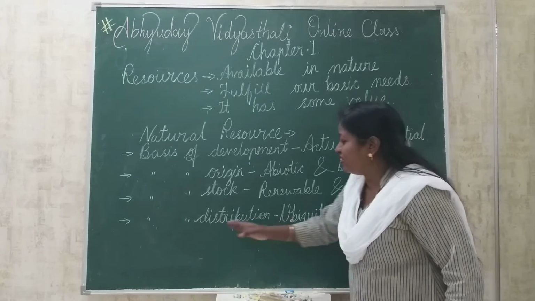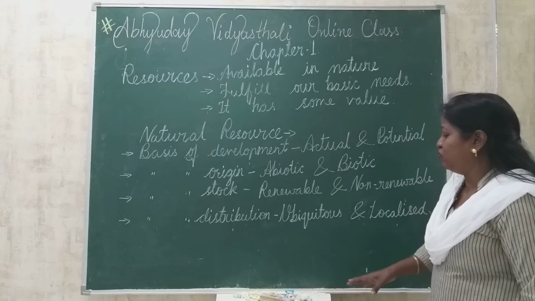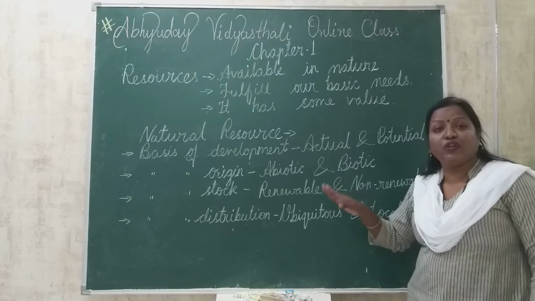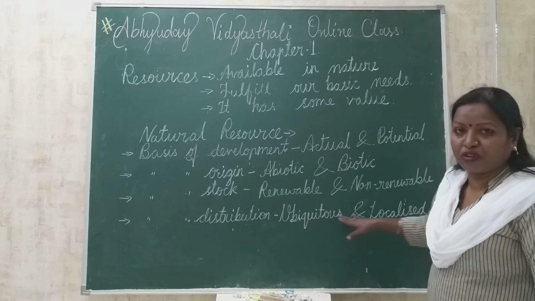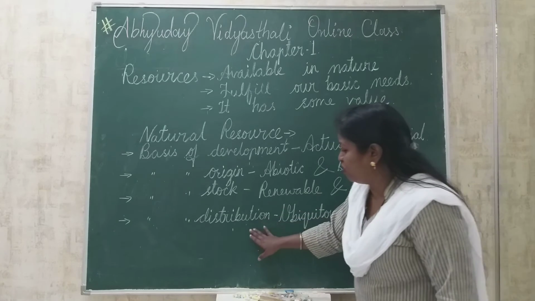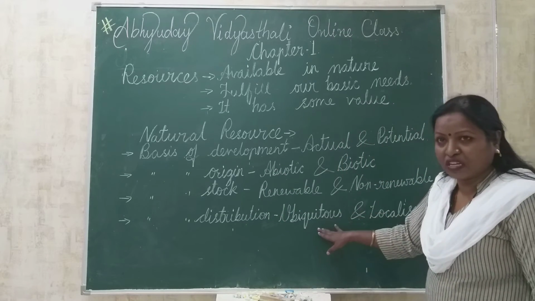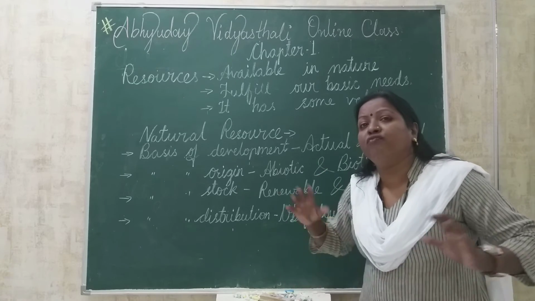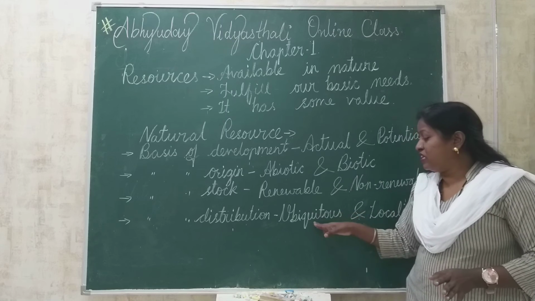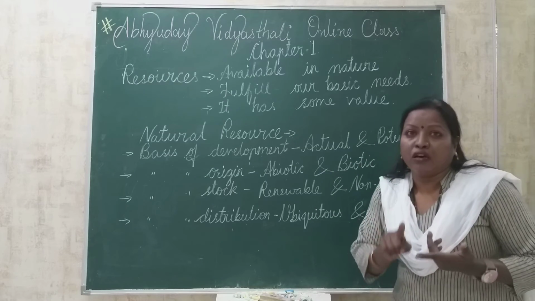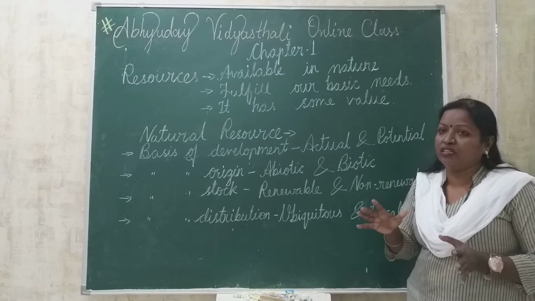Okay, so we are discussing resources on the basis of distribution. So ubiquitous resource and localized resource. On the basis of distribution there are two types, and ubiquitous resources are those resources which are found everywhere, which are not present at a particular place. So under ubiquitous resource we can put water and air, these resources are present everywhere on the earth.